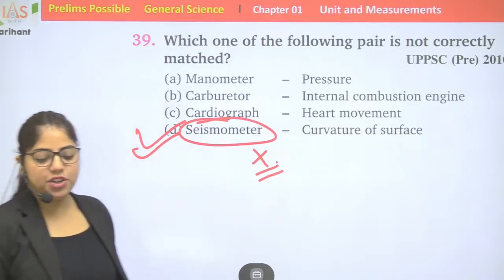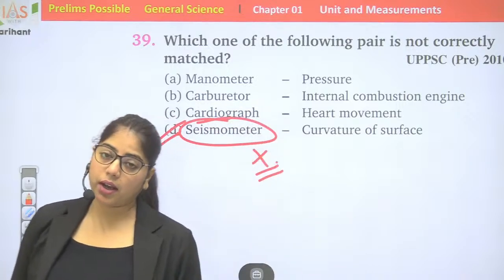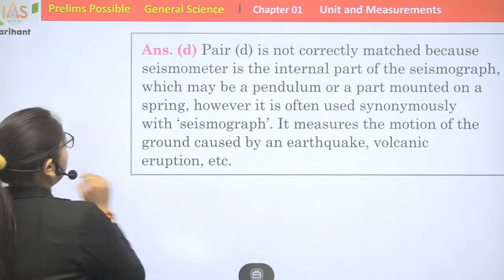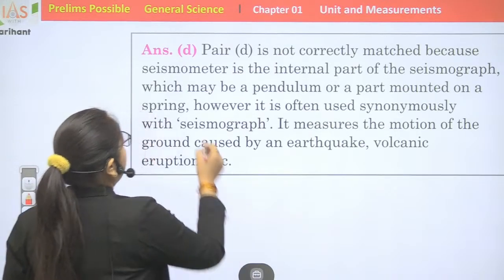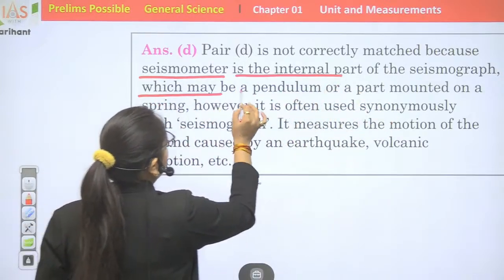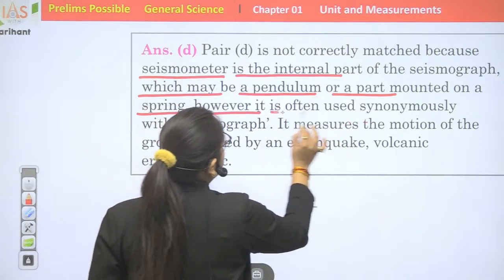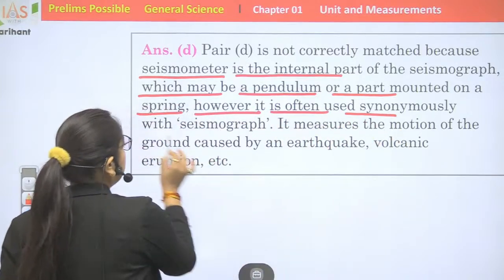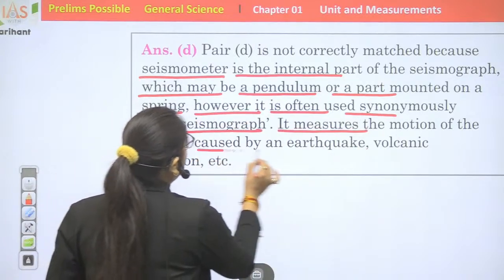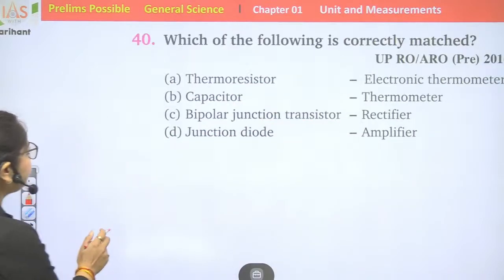Seismometer measures the motion of the ground caused by an earthquake or volcanic eruption. It is the internal part of the seismograph, which may be a pendulum or a part mounted on a spring. However, it is often used synonymously with seismograph.